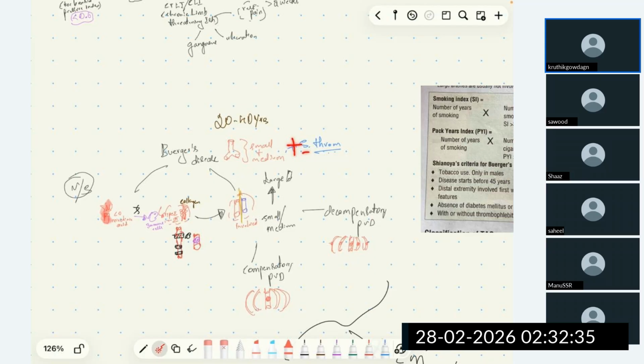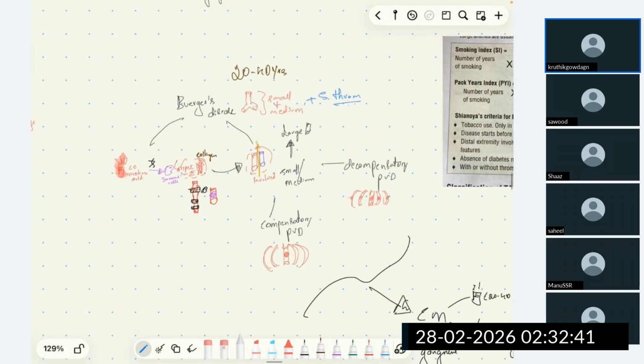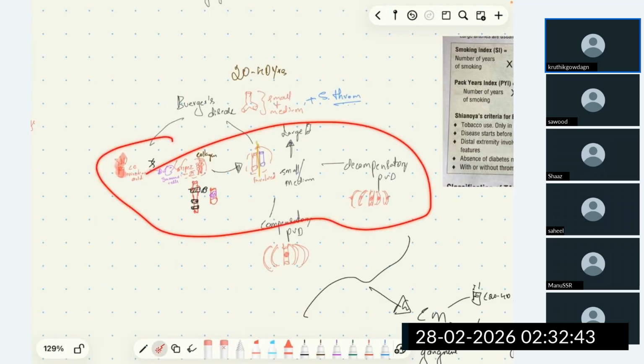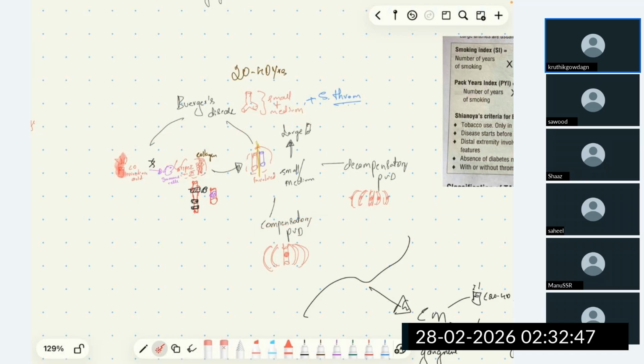Now, what are the risk factors of Buerger's disease? What is the pathophysiology of Buerger's disease? Buerger's disease is also called smoker's disease because it is seen mostly in people who smoke.